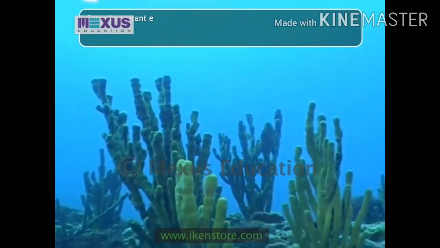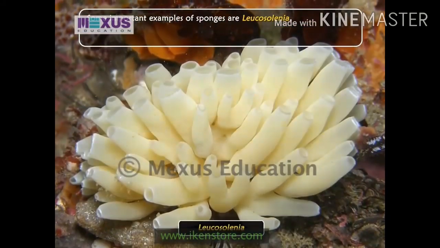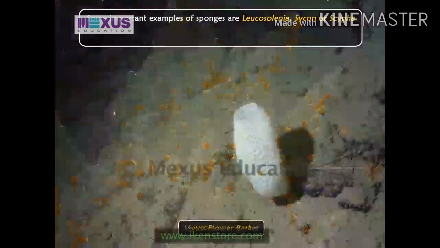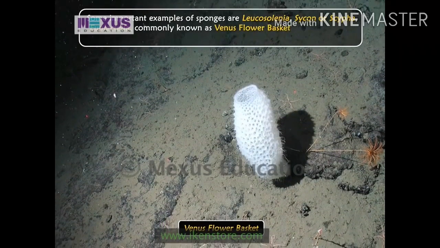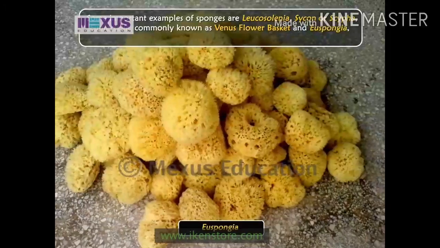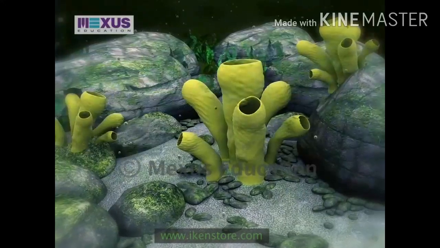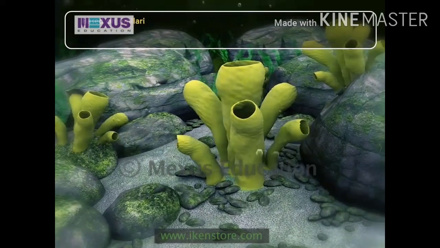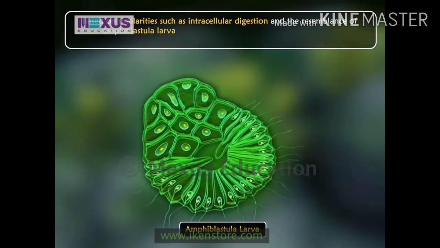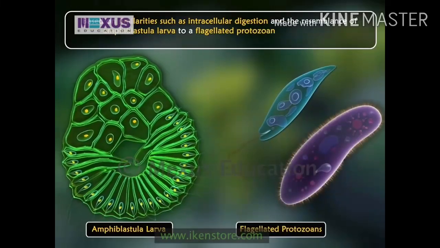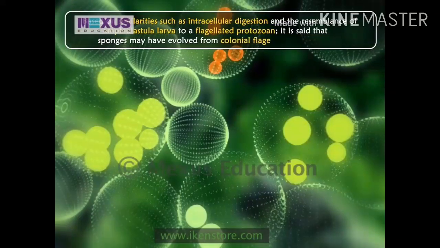Some important examples of sponges are Leucosolenia, Sycon or Scypha, Euplectella, commonly known as Venus flower basket, and Euspongia, commonly known as the bath sponge. Based on certain similarities such as intracellular digestion and the resemblance of amphiblastula larva to a flagellated protozoan, it is said that sponges may have evolved from colonial flagellated protozoans.